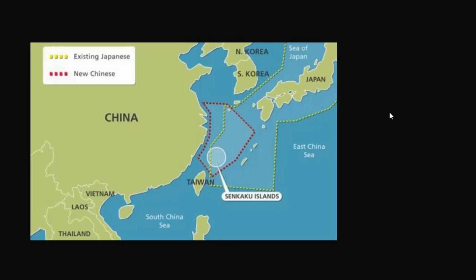Okay, and Uotsuri, Kita Kojima, Minami Kojima, Kuba, Taisho, these are all parts of the Senkaku Islands. Okay, both China and Japan claim sovereignty over it based on historical grounds, and currently it is under Japanese control. Very important to note. And these islands are strategically located, of course, and surrounded by rich fishing zones, and they have potential energy resources also, and this makes it a flashpoint in East Asia geopolitics.